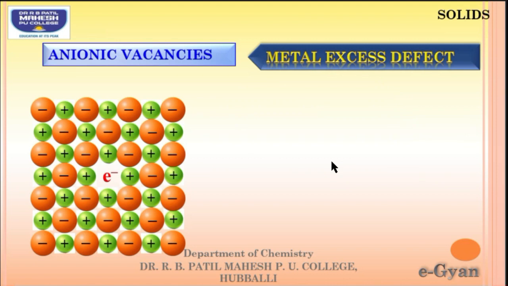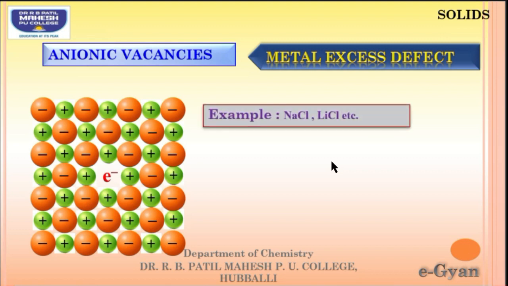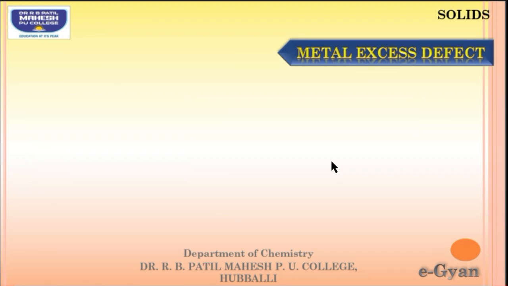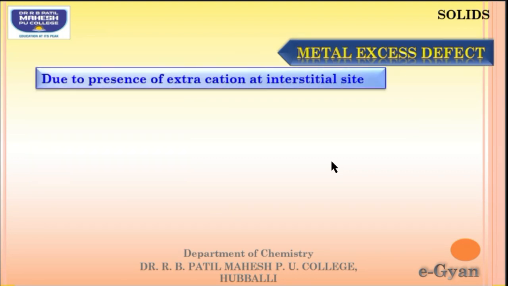Examples of this type of metal excess defect are sodium chloride, lithium chloride, etc. And we can see the sizes of the cation and anion are almost equal. They cannot be exactly equal, but almost equal. Then only we can see this type of anionic vacancy. Due to the presence of extra cation at the interstitial site, the color will be present.